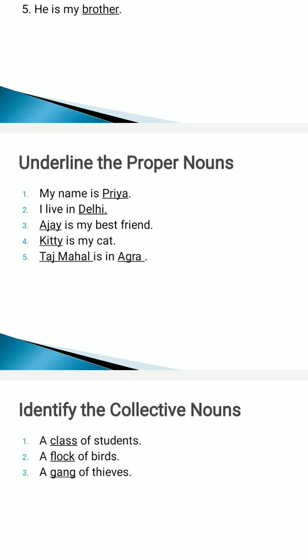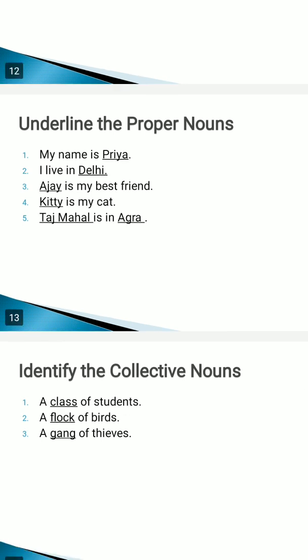Kitty is my cat. Similarly, you have a cat. As an example, you have a cat and its name is Kitty. So Kitty is a proper noun. Taj Mahal is in Agra. Taj Mahal, name of a place. Agra, name of a place. So both of these are proper nouns.